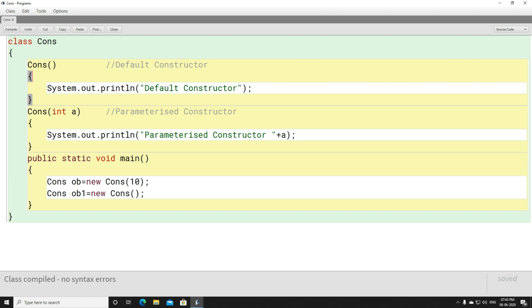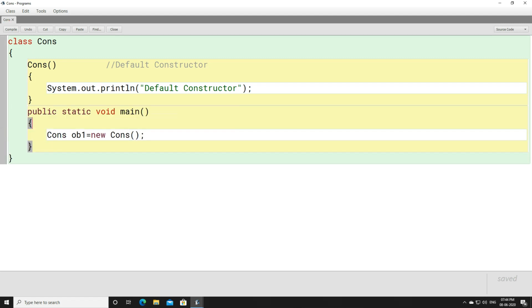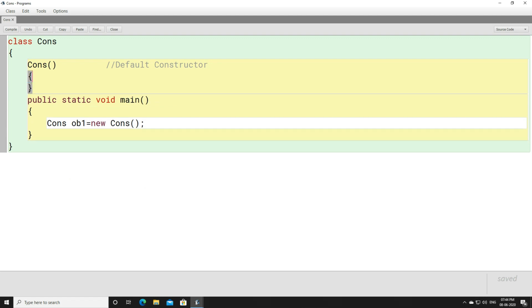For this, you have to understand that whatever constructor you declare, whether it is a default constructor or a parameterized constructor, both are used here. So let us first start with the default constructor, then I will tell you why we use a parameterized constructor. Now, when you have a default constructor, first of all, this constructor is called, or invoked,